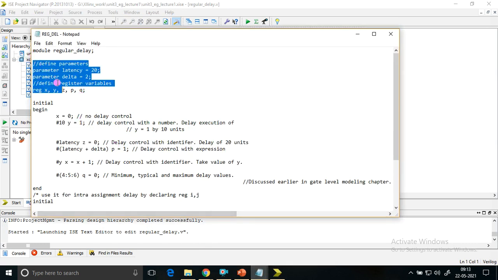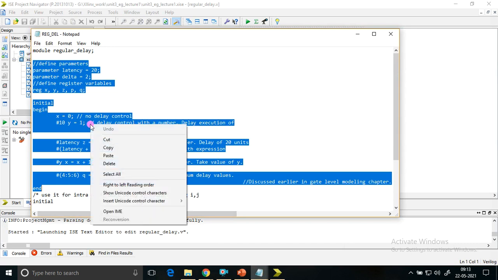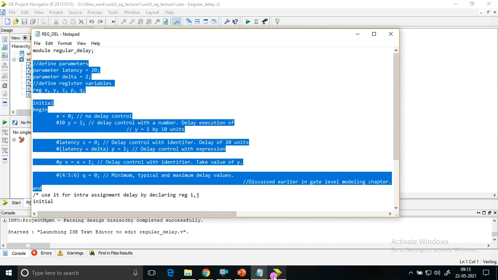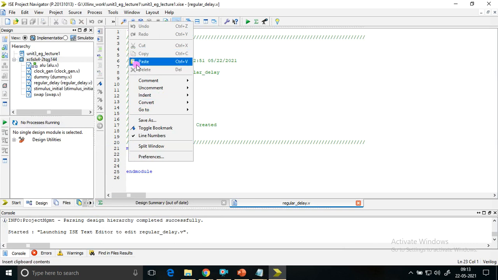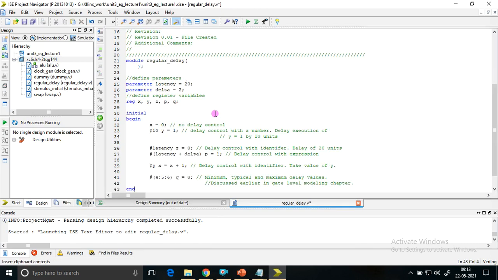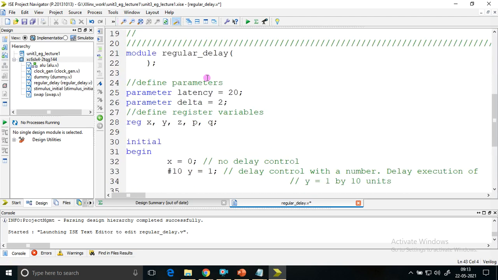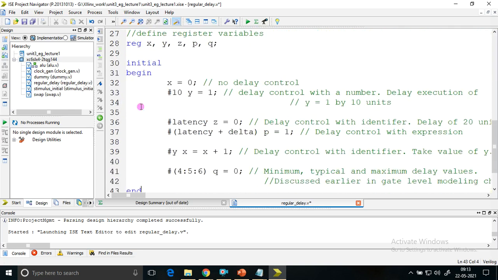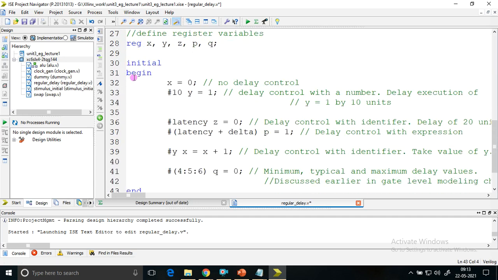Okay, so I define parameters, everything else in the same manner. Let me zoom in. What I have changed is that I started the code from parameters, since it was pseudo code. I define a module regular delay, the rest is the same: x, y, z, p, q, latency equal to 0, delta equal to 2.